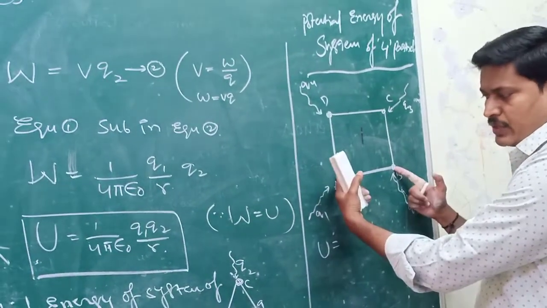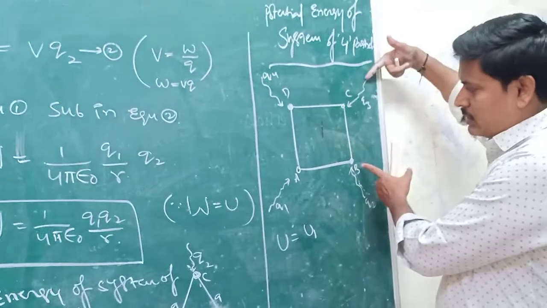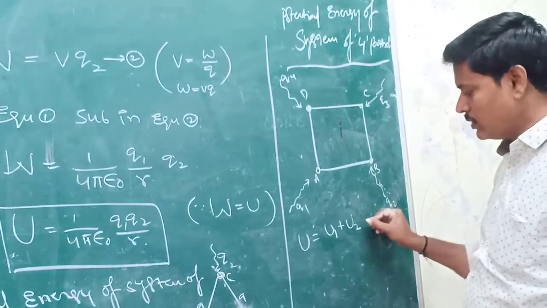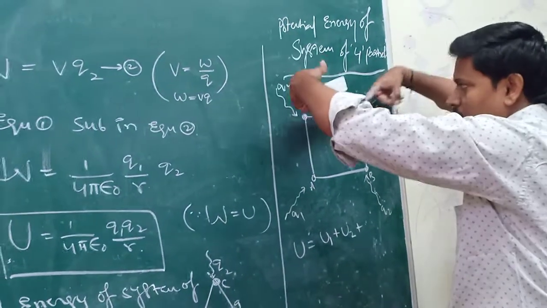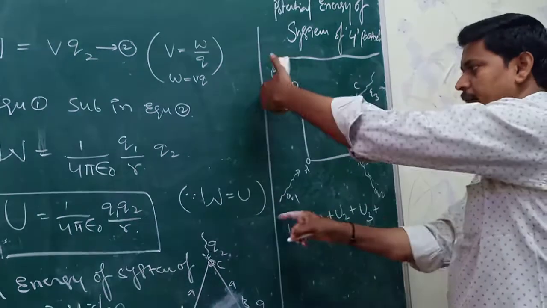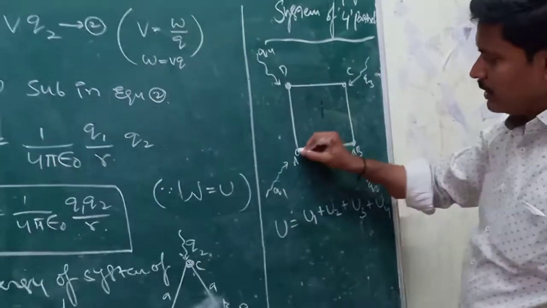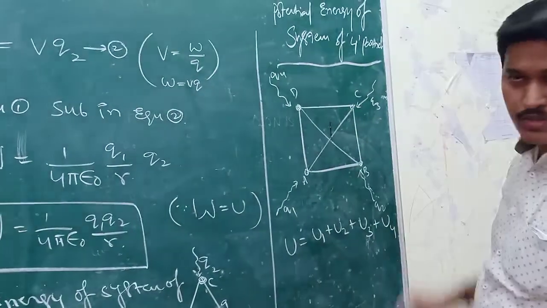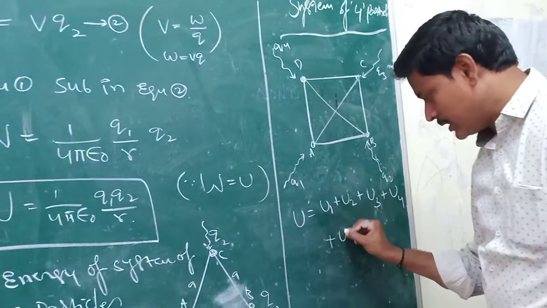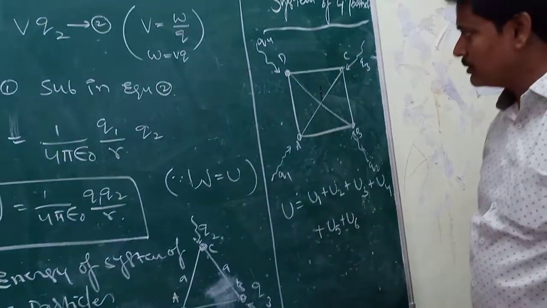whenever two particles are fixed at this position, the potential energy is U1. Whenever these two particles are fixed at this point, the potential energy is U2. Next, whenever these two particles are kept at this position, potential energy U3. Next, U4. And across this, the diagonals also are fixed at fixed positions, so they are also considered, U5 plus U6.